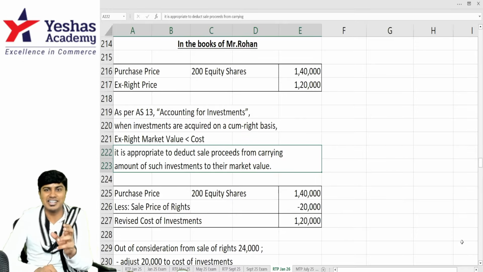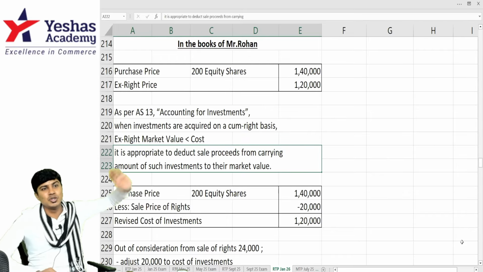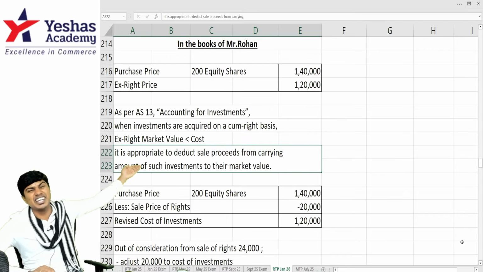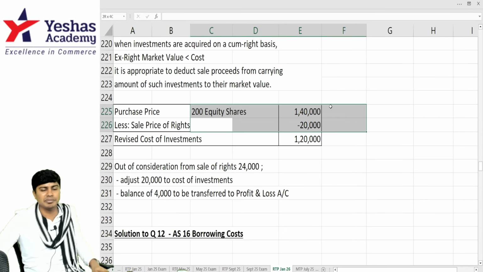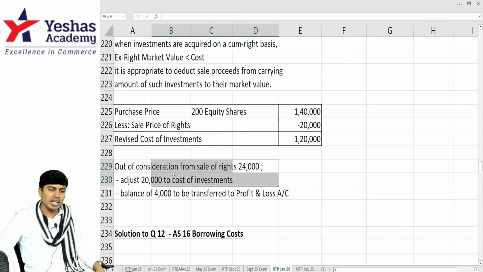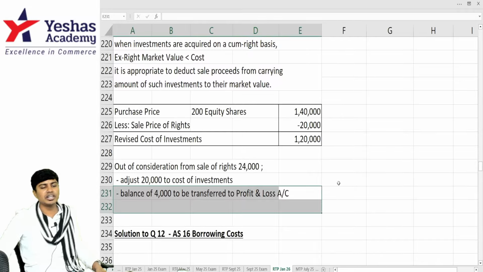Here the sale of right consideration before transfer to P&L should be adjusted against the cost to the extent there is loss. So I will take 20,000 and then deduct it from my cost of investments, making it 120. But out of 24,000 sale of right consideration, 20 is adjusted against cost, 4,000 will be taken to profit and loss account.